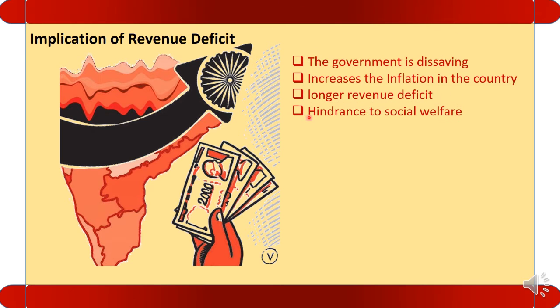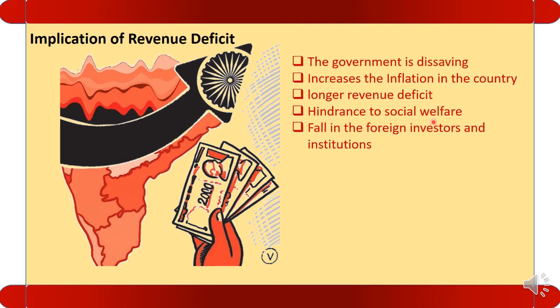Next is hindrance to social welfare. Because of revenue deficit, what will happen? The developmental activities will be stopped. Why? Because the government will borrow the money. The government expenditure is more and the government receipt is less, because of which the government is not in the position to meet the welfare activities. Because whatever the money the government is having, with that money it is difficult to meet the daily activities. So the developmental or the social welfare activity is totally stopped.